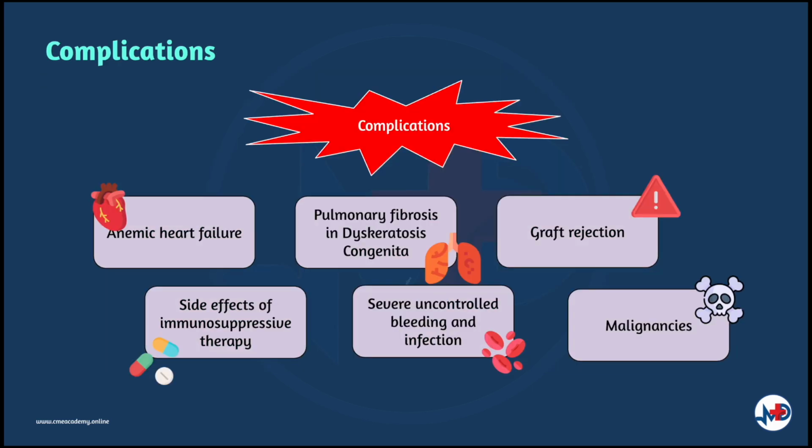Now, let's take a look at the complications. The complications of bone marrow failure include severe uncontrolled bleeding due to severely low platelets and severe uncontrolled infections secondary to extremely low leukocyte counts. Graft rejection may be the acute complication of stem cell transplant. The chronic complications include anemic heart failure, side effects of immunosuppressive therapy, pulmonary fibrosis in dyskeratosis congenita, and malignancies such as myeloproliferative disorders, squamous cell carcinomas, and lymphoproliferative disorders.